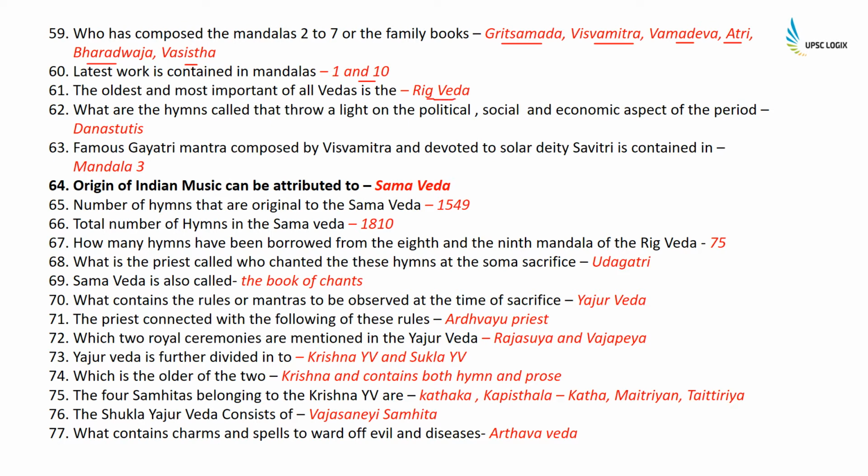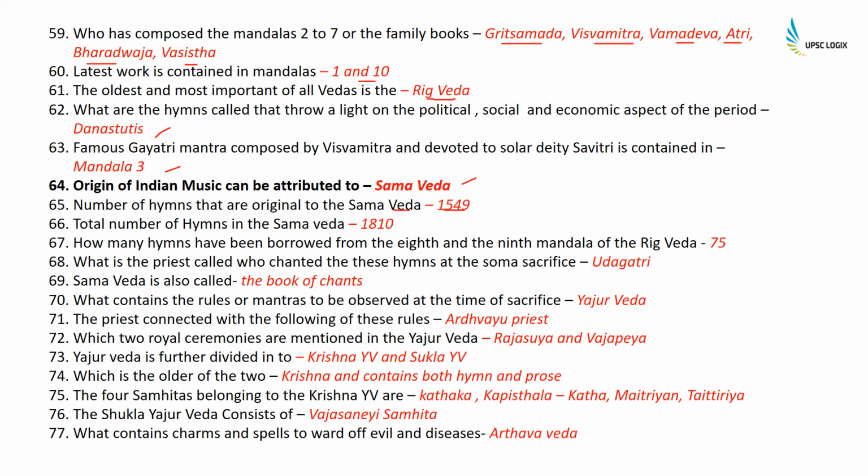What are the hymns called that throw a light on the political, social and economic aspect of the period? Dana Stutis. The famous Gayatri Mantra, composed by Vishwamitra and devoted to solar deity Savitri, is contained in Mandala 3. Origin of Indian music can be attributed to Samveda. Number of hymns that are original to the Samveda are 1549.